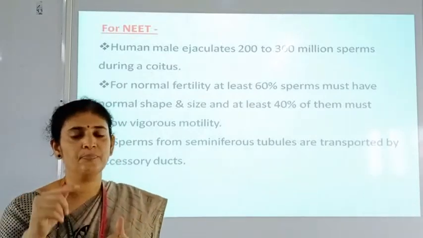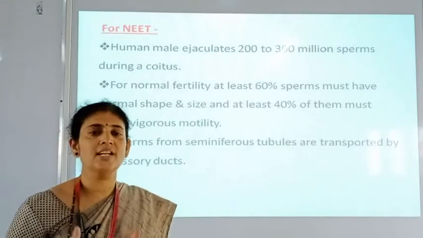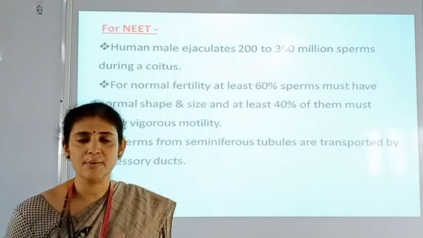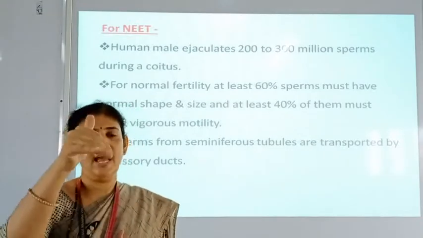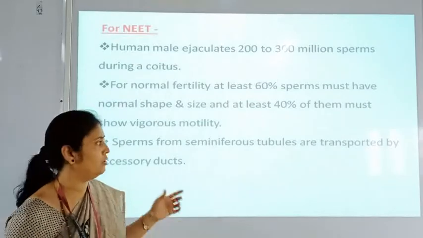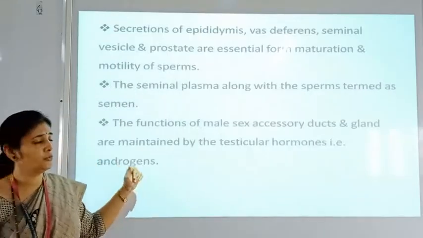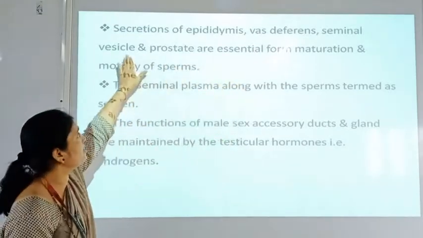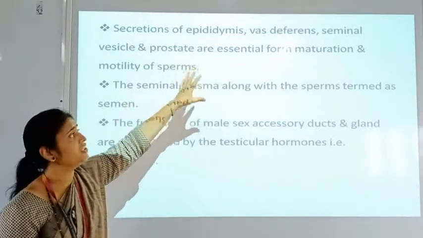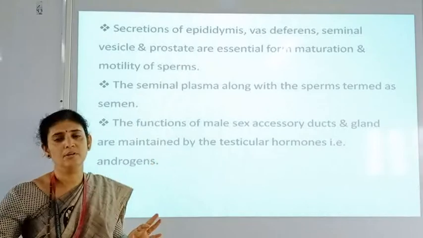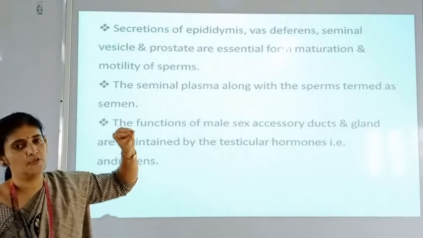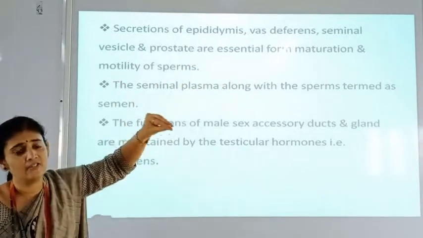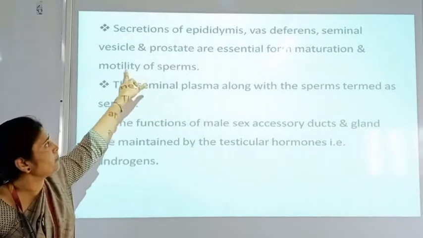From the seminiferous tubule they are transferred to the rete testis, from the rete testis to the vasa efferentia, from the vasa efferentia to the epididymis, from the epididymis to the vas deferens, from the vas deferens to the ejaculatory duct, and then the urethra, and then the urethral meatus. So these are the different accessory ducts we have to remember. Now the secretions of the epididymis, vas deferens, seminal vesicle and prostate are very essential for the maturation and motility of sperm.